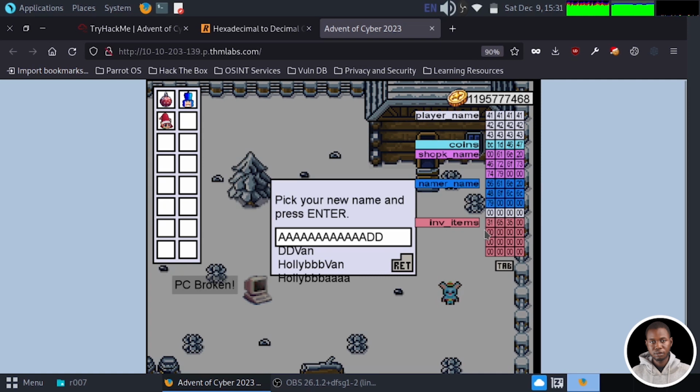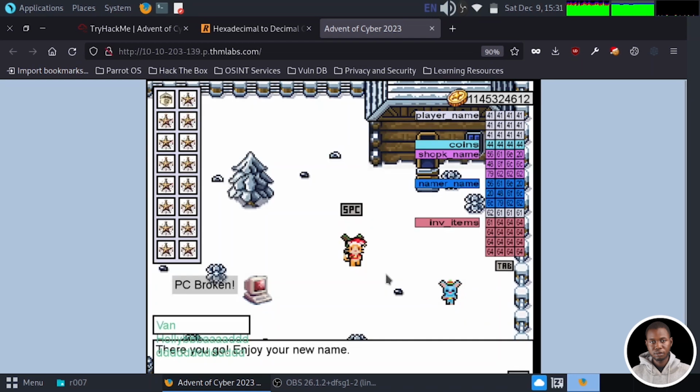Now we are left with the inventory. So what we can do, since we know that the ID for the star is D, I can just fill the whole of the inventory with the letter D. Make sure it's lowercase. 1, 2, 3, 4, 5, 6, 7, 8, 9, 10, 11, 12, 13, 14, 15, 16. So I'll hit the enter key.